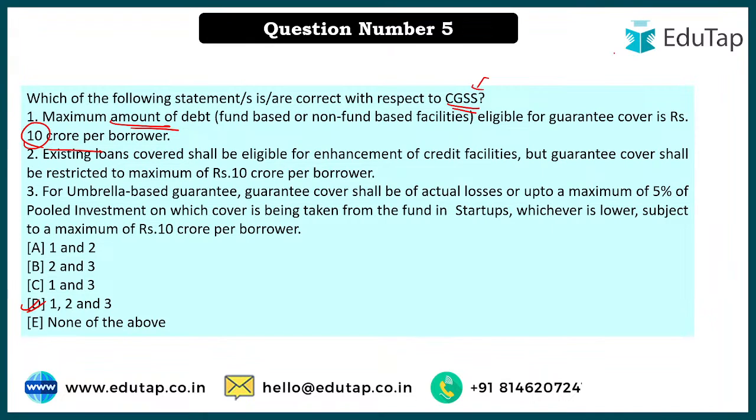Why am I emphasizing the word exposure? It means that if the beneficiary under the scheme is not able to pay back the loan, the bank is not going to get a 100% refund from the central government, right? And why have we understood that? Because if the government gives such assurance to the banks, they would be laid back, and they would give any amount to anybody without a proper background check, right? So that is why a maximum of 10 crore per borrower, this particular exposure has been given.